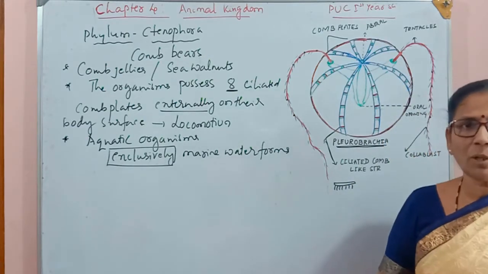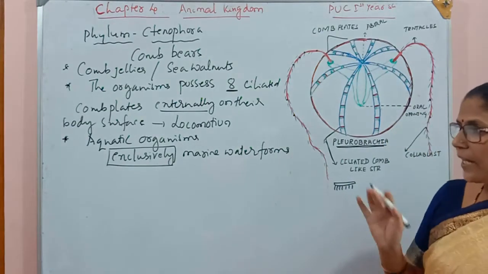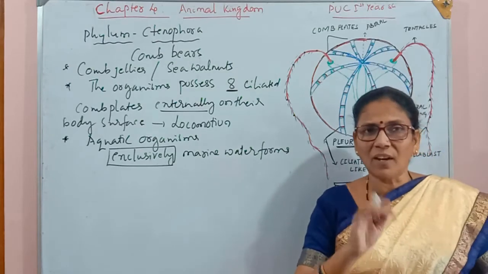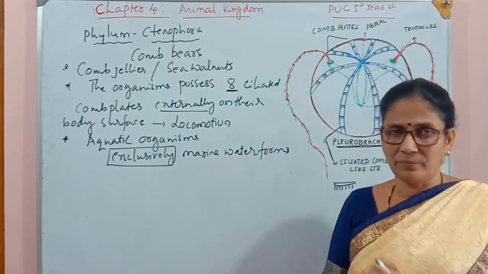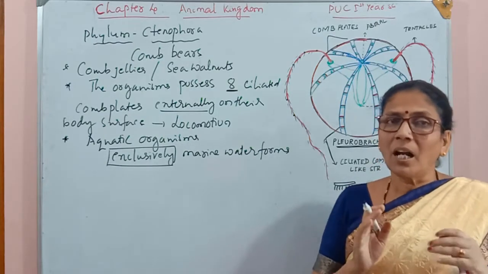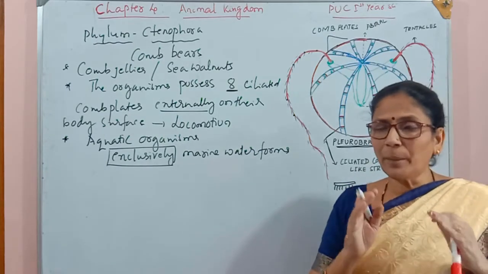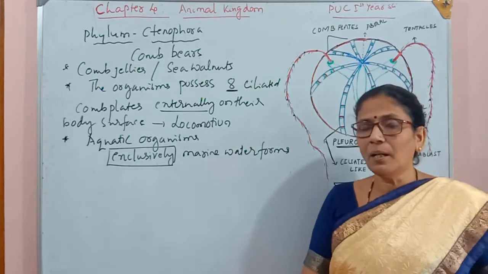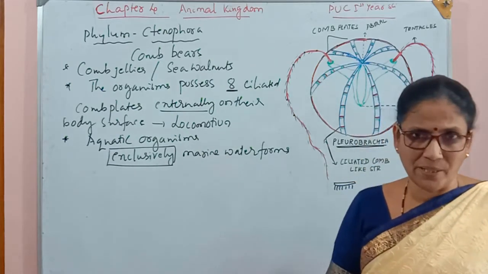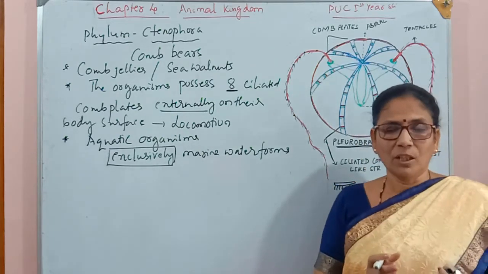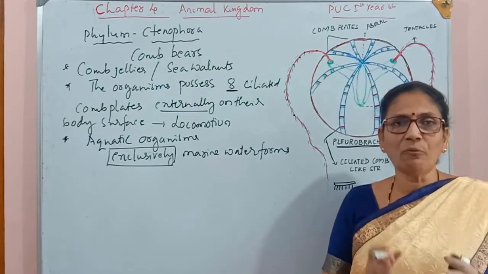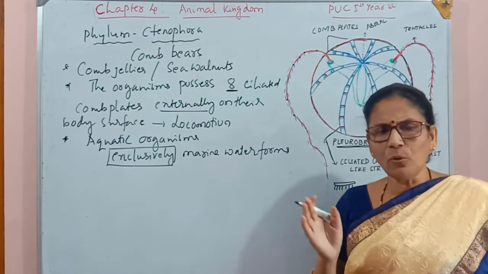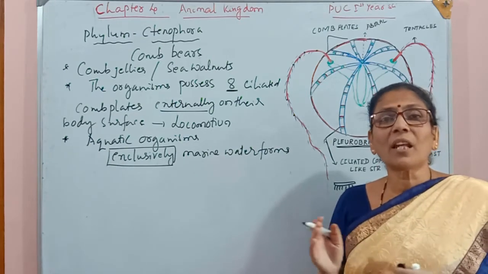Here I am going to tell you one more point. In the animal kingdom, there are only 3 phyla which are exclusively marine water forms. You have to understand this point and keep it in mind for NEET or CET purposes, because there will be one question: remove the odd one based on their habitat. They will give you 4 options, and you have to remove one answer based on their habitat.